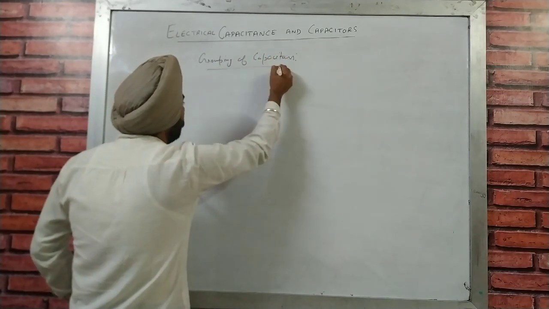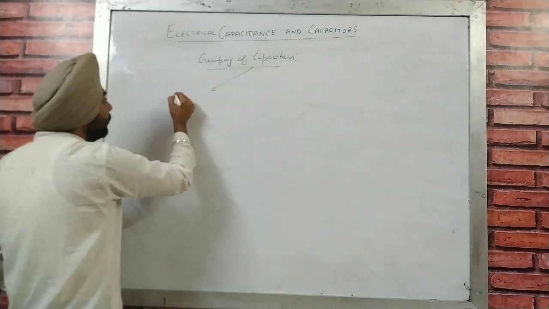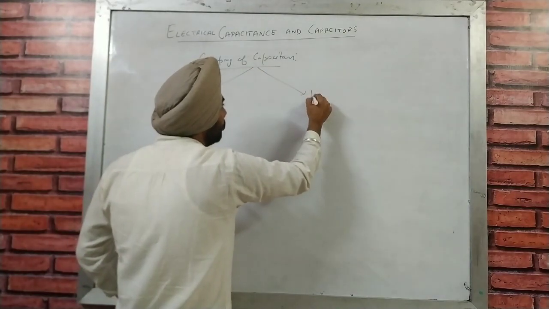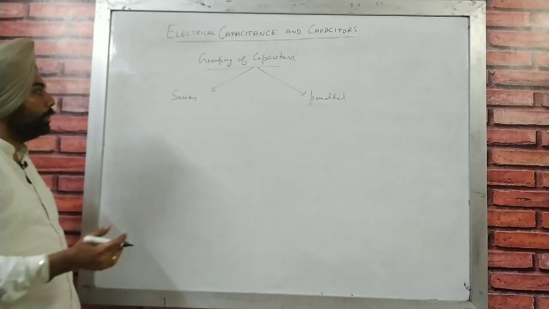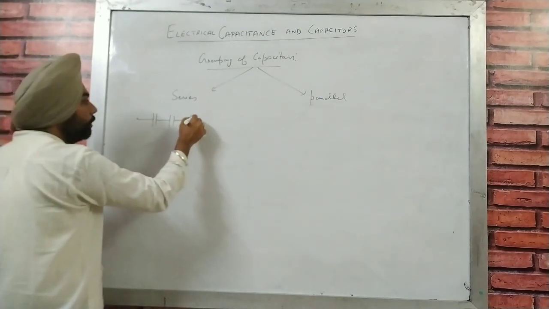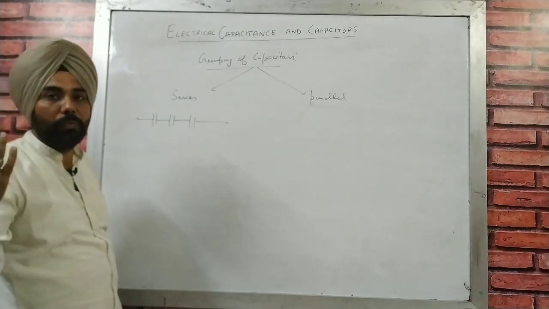So capacitors can be arranged in two ways: one is in series, and one is in parallel. Now what is a series combination? Obviously if the capacitors are placed one after the other, I am just taking 3 capacitors, you can take any number of capacitors.